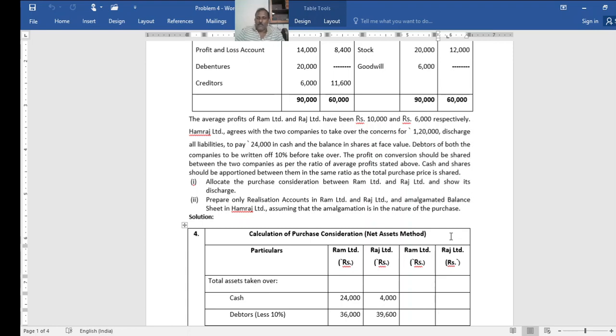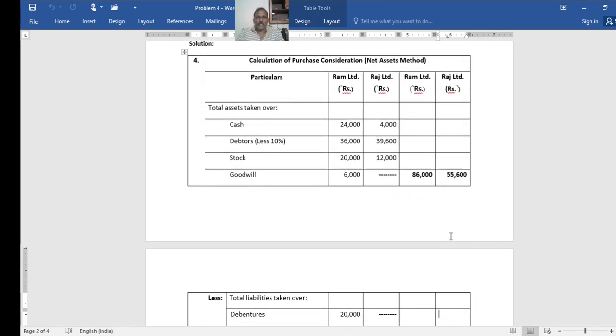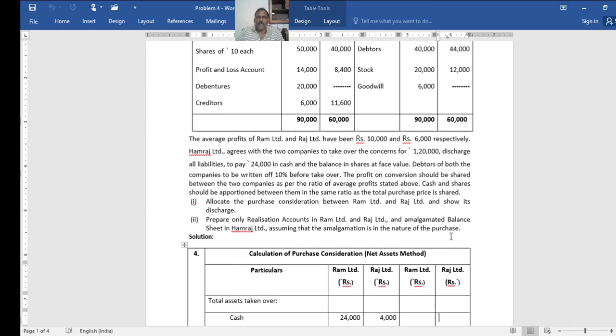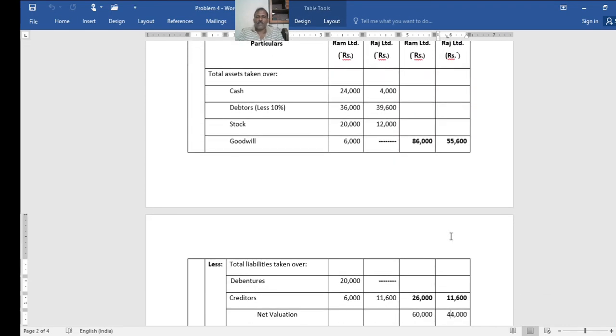See here, when you follow the net asset method, respectively Ram Limited and Raj Limited, cash 24,000 and 4,000. Debtors of both the companies have to be reduced. So debtors 40,000 and 44,000. In case of Ram Limited, 4,000 you have to deduct and in the other, 4,400. Thereby 36,000 and 39,600. Stock 20,000 and 12,000 as it is. Goodwill only in case of Ram Limited. So total agreed value of assets in case of Ram Limited is 86,000 and Raj Limited 55,600.